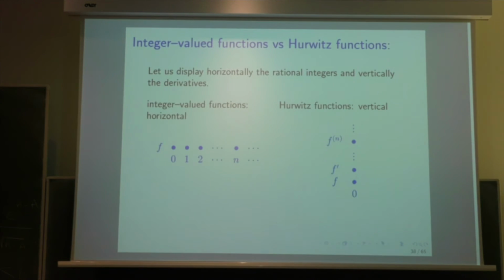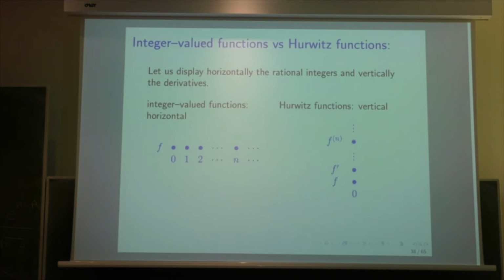Okay, to go further, I would like to consider some generalization. At the same time, generalization of integer valued function and Hurwitz function. To give a picture of what we are going to do, we display horizontally the rational integers and vertically the derivatives. So these are the integers, and these are the derivatives. Integer valued function, this is horizontal, and Hurwitz function, it is vertical.